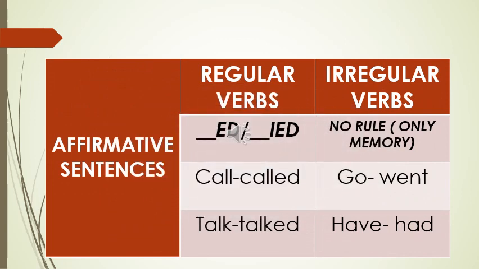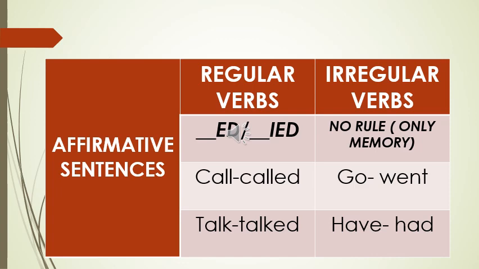Now we're getting to verbs, and in this case, they are divided in two groups, which are regular and irregular verbs. To remember, regular verbs are the ones that have a rule that finish in ed, and in some cases in ied. Okay. The other group of verbs is irregular verbs. What happens with these verbs? They don't follow a rule, so there's no rule for them. What we have to do to know them or to learn about them is to memorize. That's the only thing. That's why I put here only memory. You can learn them only by memory.